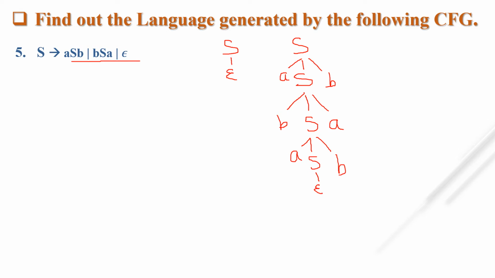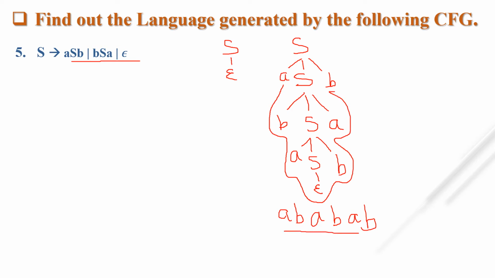Now which string is generated from this parse tree? A, B, A, then B, A, B. This string is generated from this particular grammar.